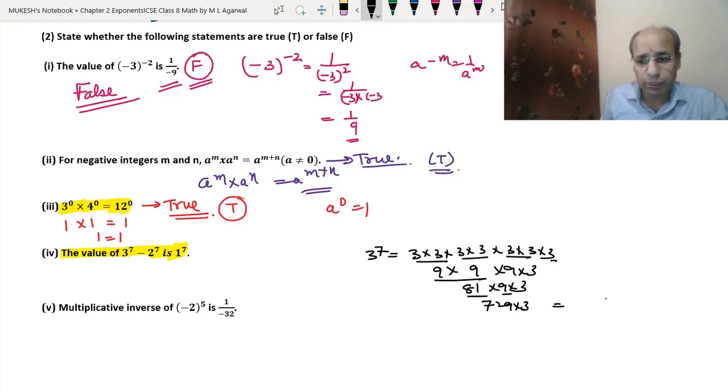So it became 3 9s are 27, 3 2s are 6, or 2 8 3 7 is 21. So this became 2187 minus 2 to the power 7.